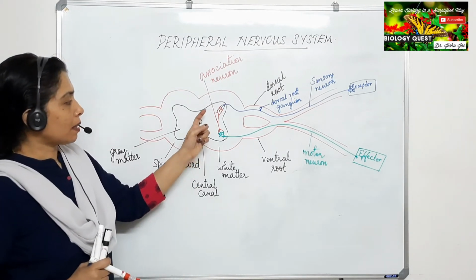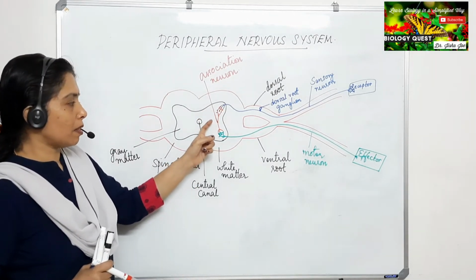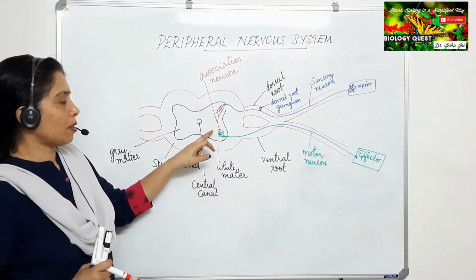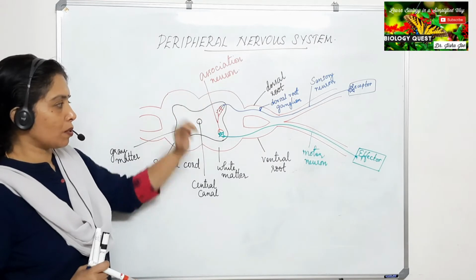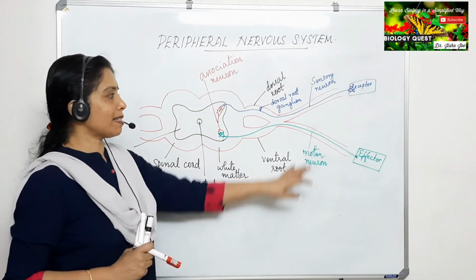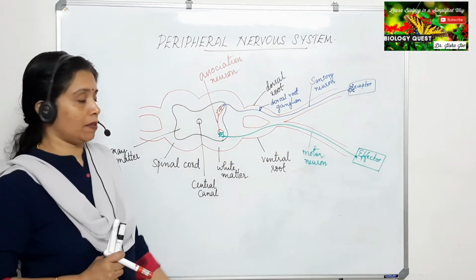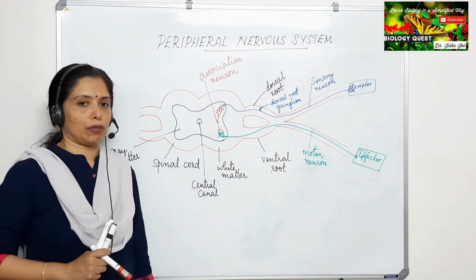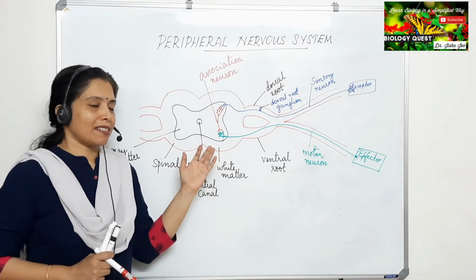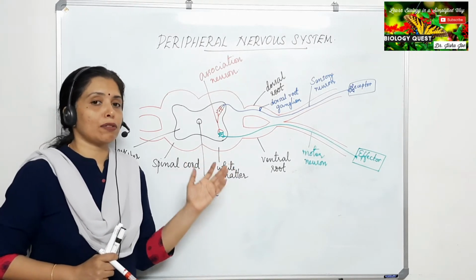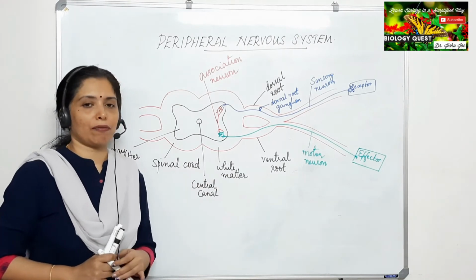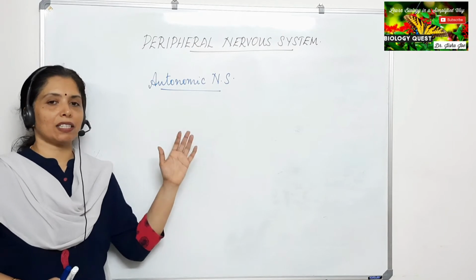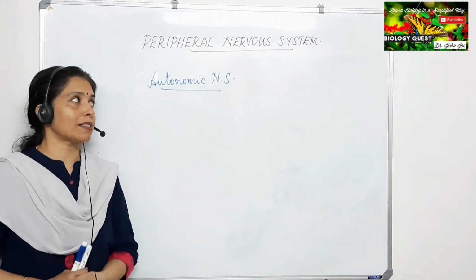The connecting or intermediate neuron that connects the sensory neuron with the motor neuron is marked in red color. That is the association neuron. So this is an example of a spinal nerve, because it has both sensory and motor neurons. This is normally asked as a diagram based question in the exam.